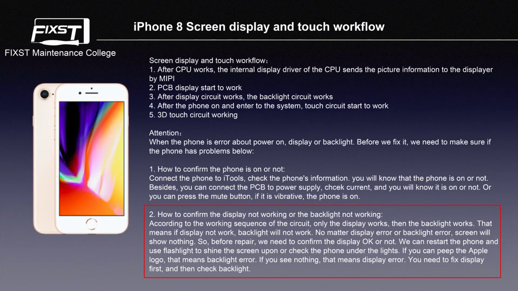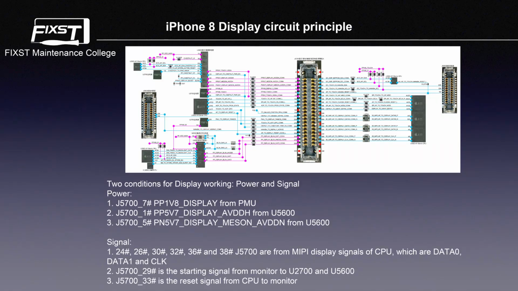So before repair, we need to confirm whether the display is okay or not. We can restart the phone and use a flashlight to shine on the screen, or check the phone under the lights. If you can see the Apple logo, that means the backlight is okay. If you see nothing, that means the display is the problem. You need to fix the display first, and then check the backlight. After we know the workflow, let's check the iPhone 8 display circuit principle.